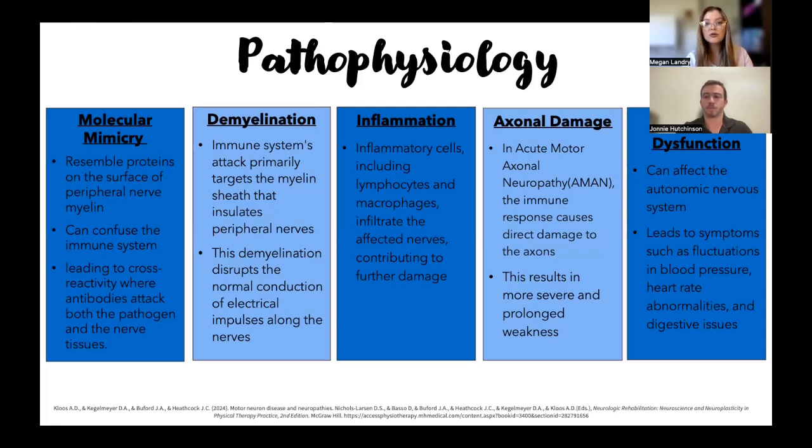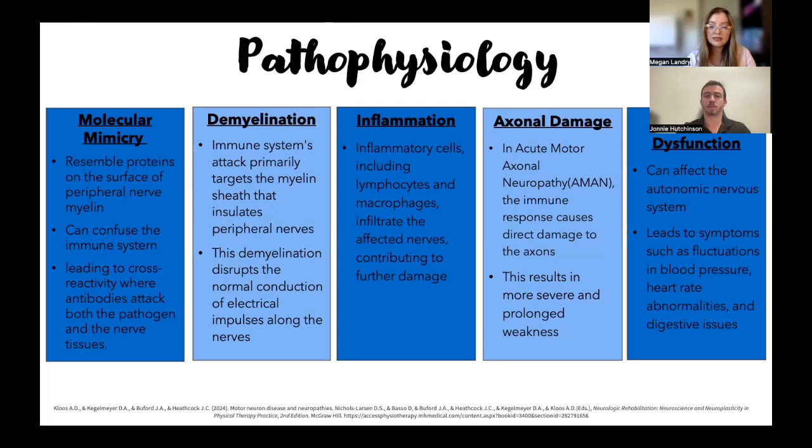In addition, we go into inflammation. Where there's damage in the myelin, there's also going to be inflammation in those areas. And the cells from the immune system, like the lymphocytes and the macrophages, they'll infiltrate the nerves and continue to damage them further.